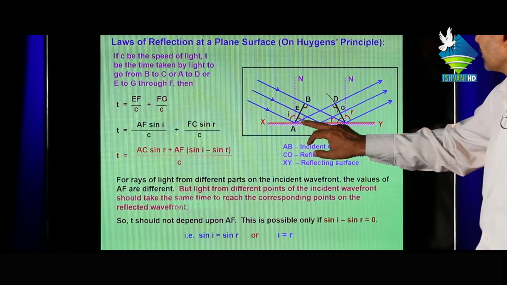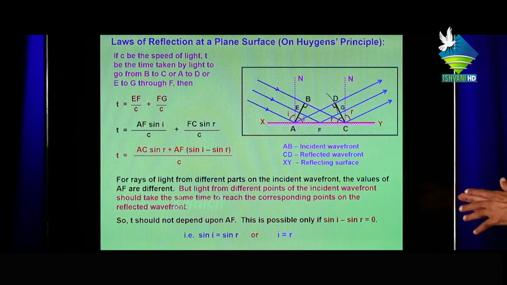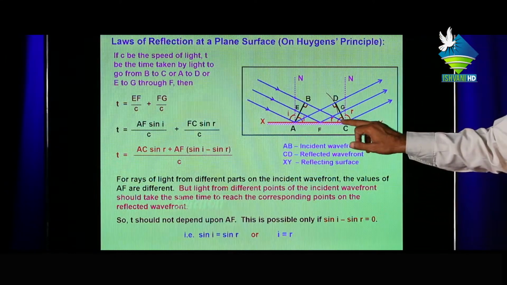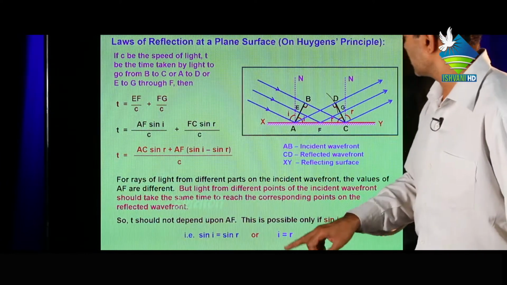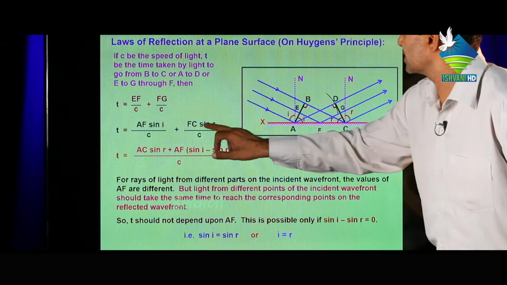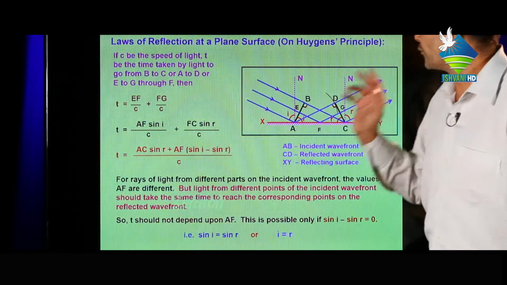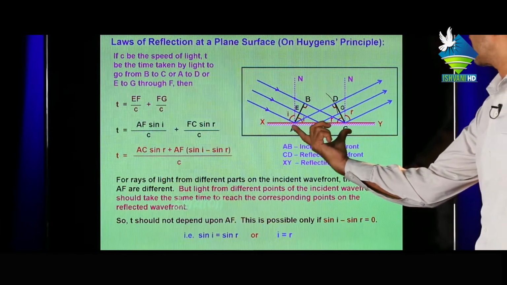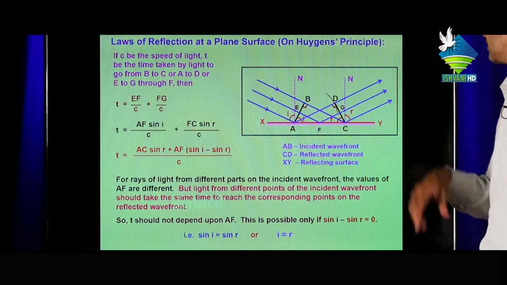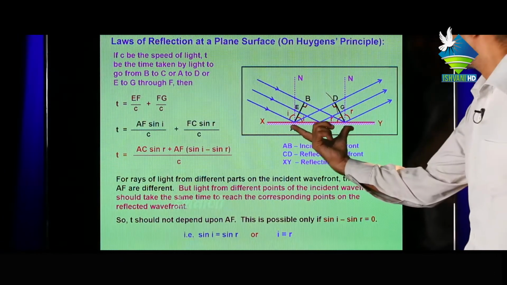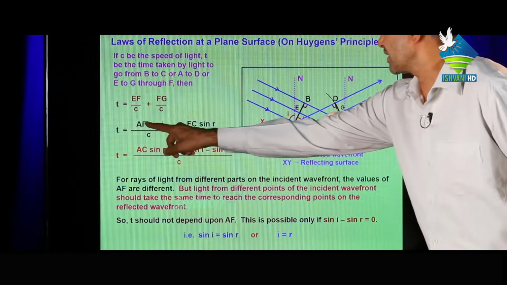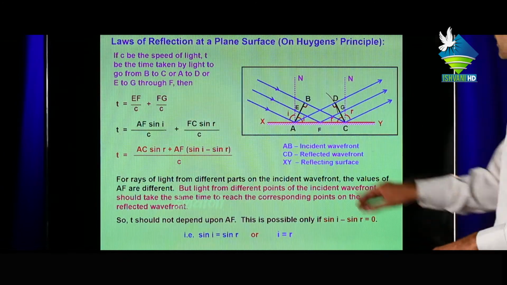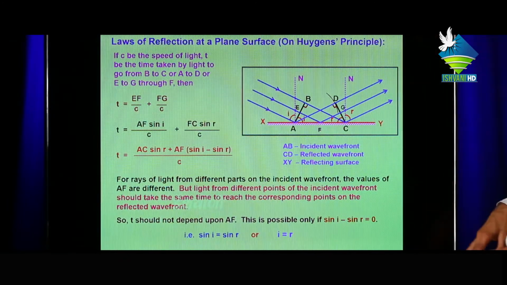Then sin i equal to perpendicular upon base, so EF equal to AF sin i. Similarly, sin r equal to perpendicular upon hypotenuse, so FG equal to FC sin r. Now we have to find the value of FC. AC minus AF equal to FC. Putting the value of FC, that is AC minus AF, in this equation and taking AF common, this is the total time taken by the light ray from E to F and F to G.